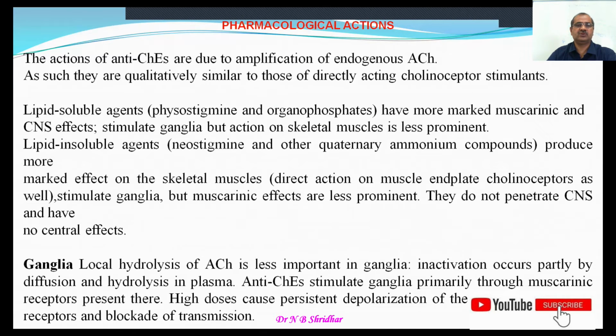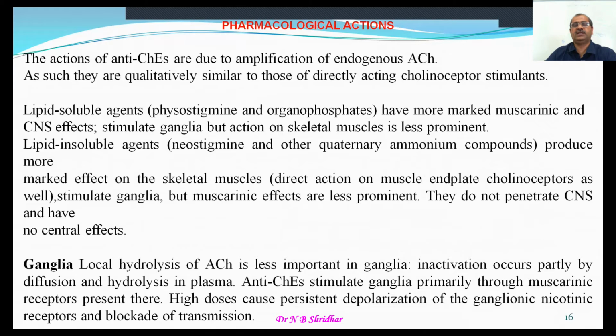This enhanced action occurs because acetylcholinesterase is a very specific enzyme that binds with acetylcholine and destroys it into acetic acid and choline, whereas the choline is taken up into the presynaptic terminal,